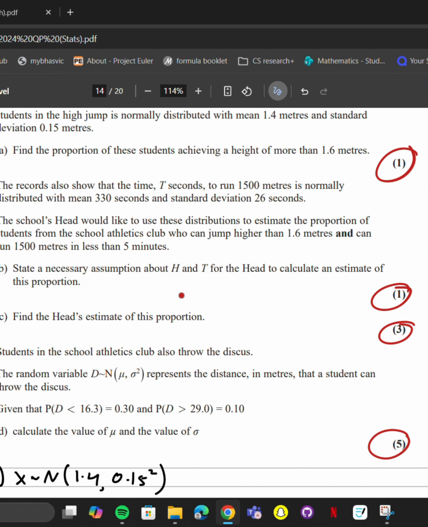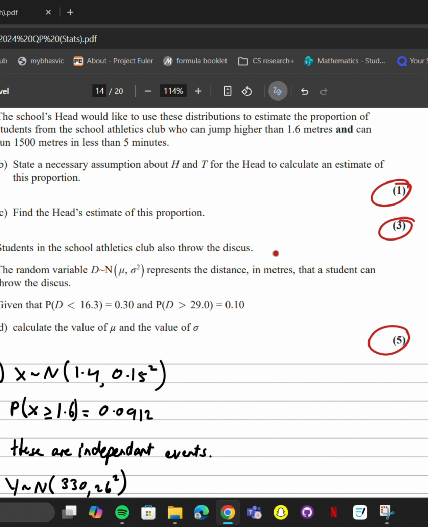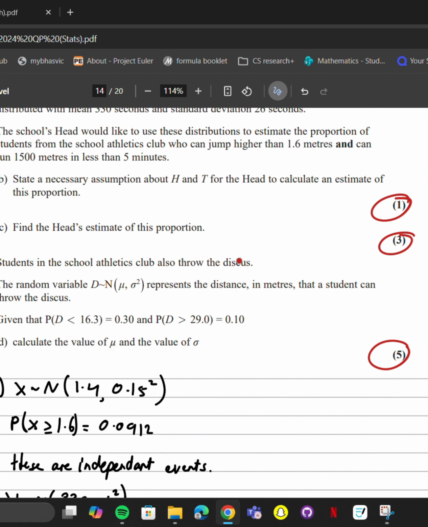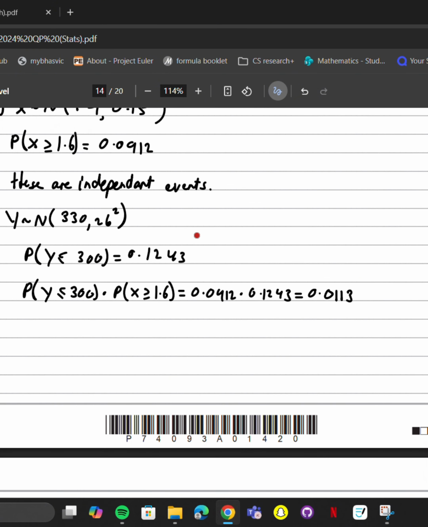You're able to do calculations like this, where you're trying to work out the number of people who can jump higher than 1.6 meters and run 1500 in less than 5 minutes. I'm trying to keep this short. Anyways, part C, find the head's estimate of the proportion. So we create a new distribution for the 1500 meters and work out the probability that it's less than or equal to 300. We get this. So the probability that they run 1500 meters in less than 5 minutes and jump above 1.6 meters, we can just multiply these two probabilities together, giving this.